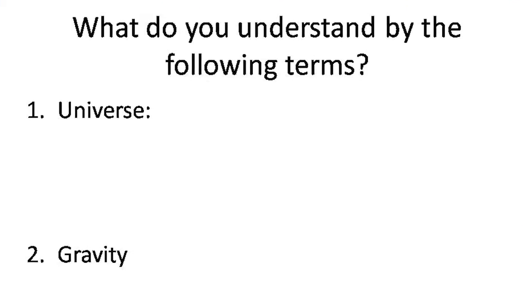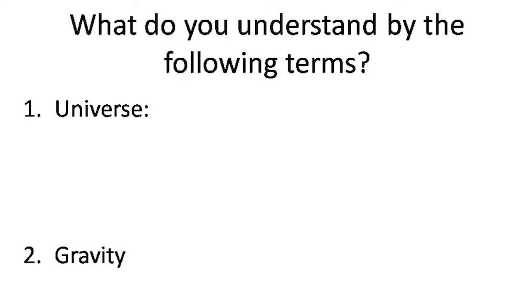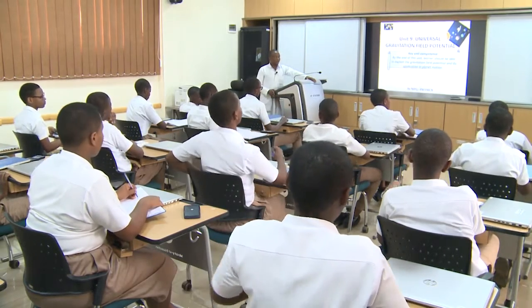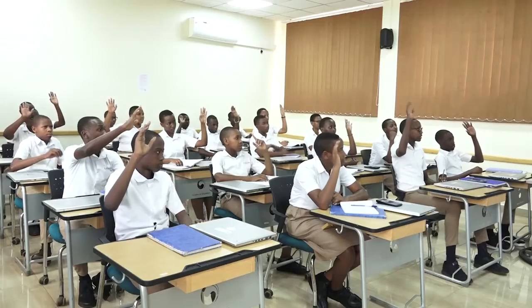Please, here we can now start by defining those words. What do you understand by the following terms? One, universe. Secondly, gravity. What do you understand by this word? For me, what I understand about the universe is the endless space, which is contained by many planets and heavenly bodies. Thank you very much.